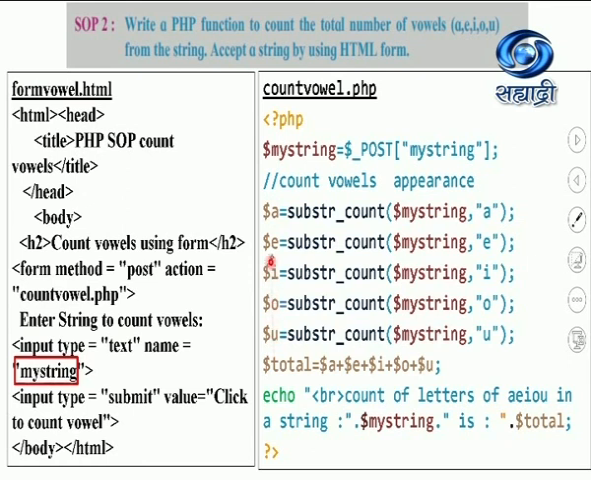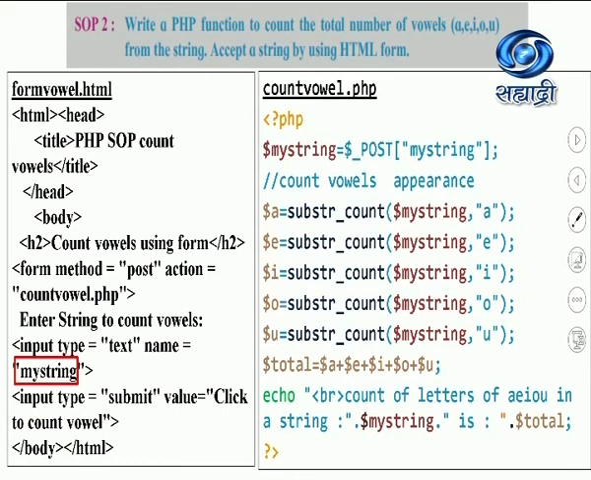It doesn't have any E, I, O, U, so here it just has A. E, I, O and U will have value 0, so it will just give me 1. Suppose I type AEIOU, then obviously all values will have 1, so in total I will get 5. I am just counting the total.